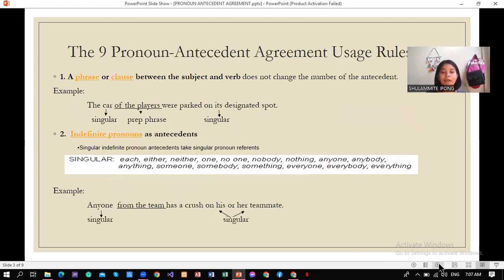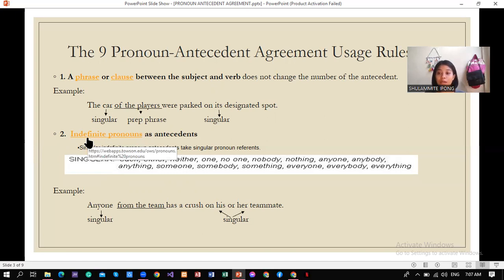Next. There are nine pronoun antecedent agreement usage rules. So first, a phrase or clause between the subject and verb does not change the number of the antecedent. For example, the car of the players was parked on its designated spot. The prepositional phrase is of the players. Car is the subject, which is singular, and its pronoun is its, and it must also be singular.